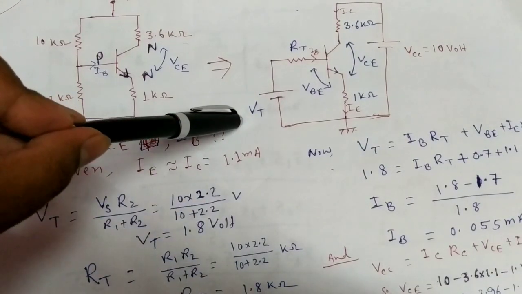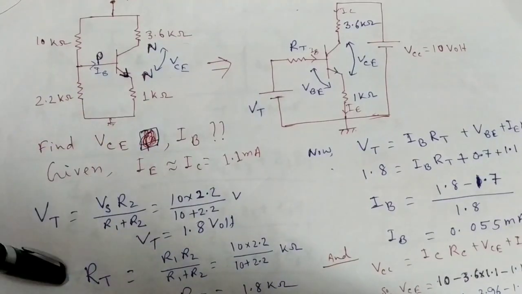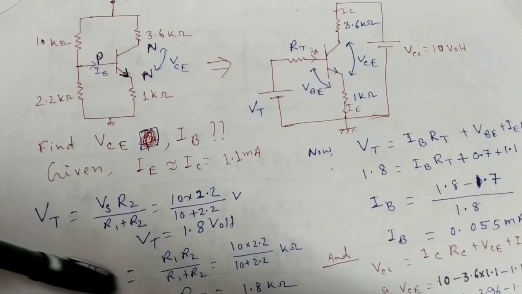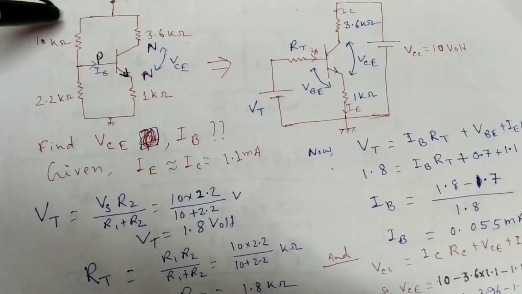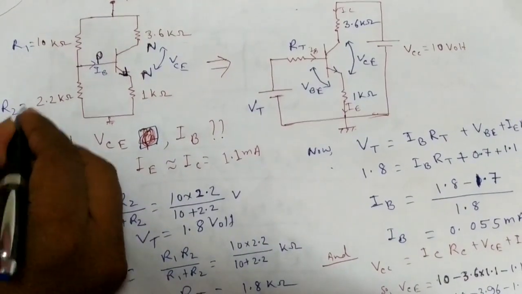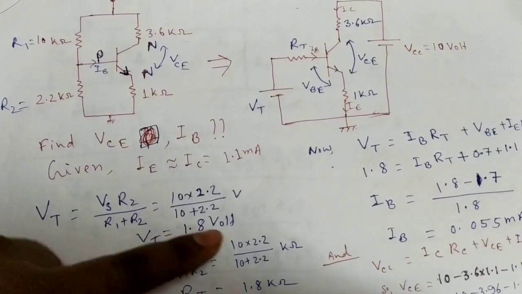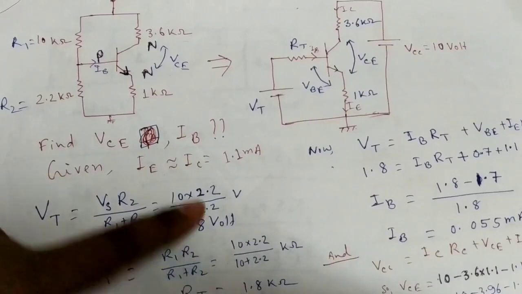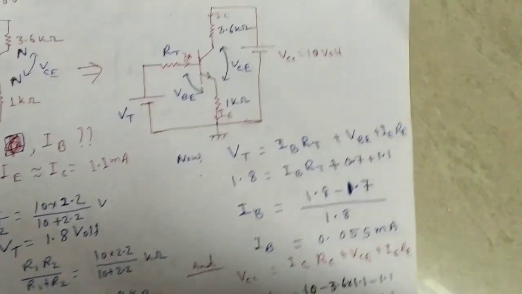So we get Vt 1.8 volt, and also we can calculate Rt equal to R1 R2 divided by R1 plus R2, which is also 1.8 kilo ohm.